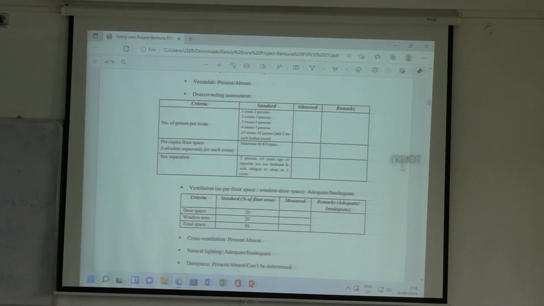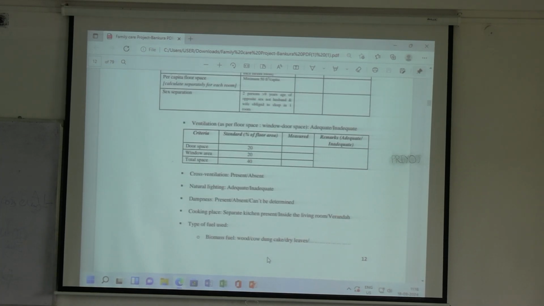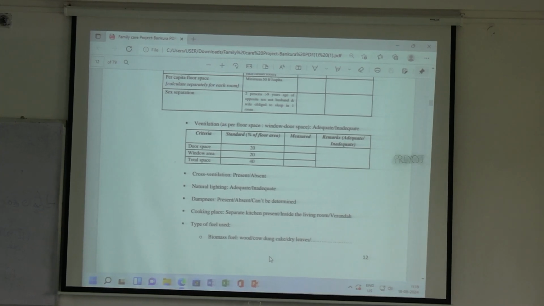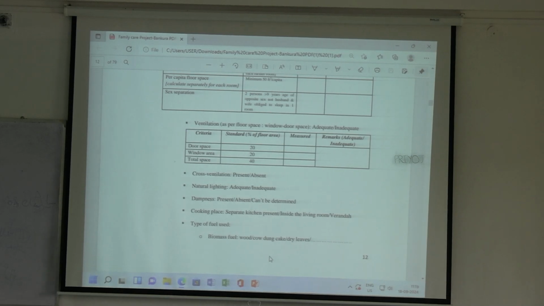This is the overcrowding. Now comes the ventilation. What do you mean by ventilation? If ventilation is not present, then ventilation is absent. Circulation of air, that is doors and windows also work, right? Doors and windows also work.